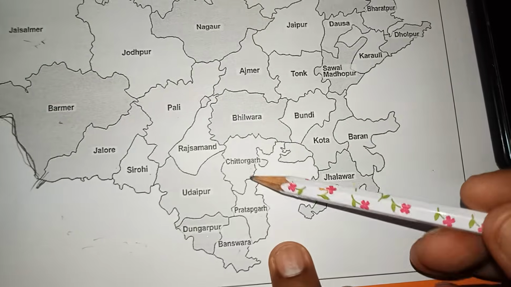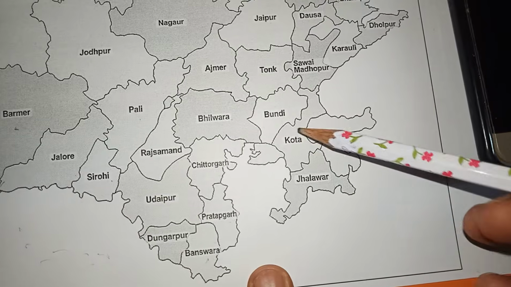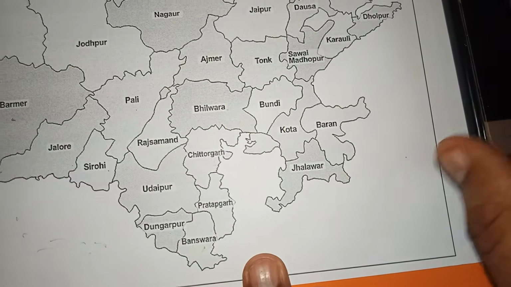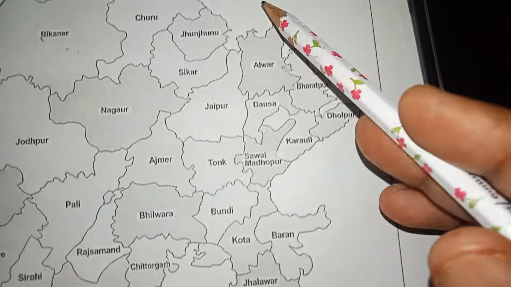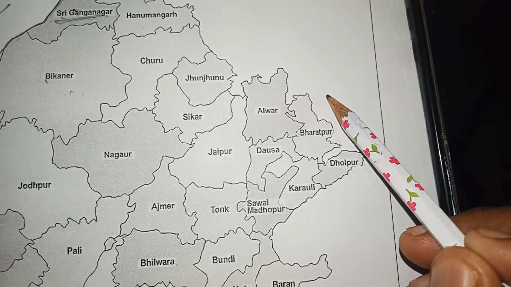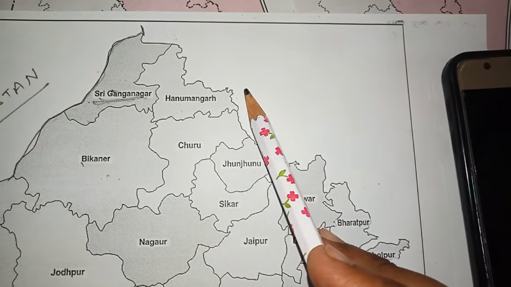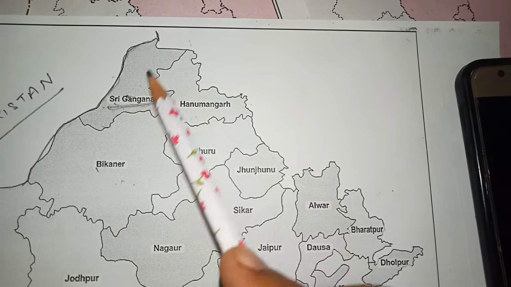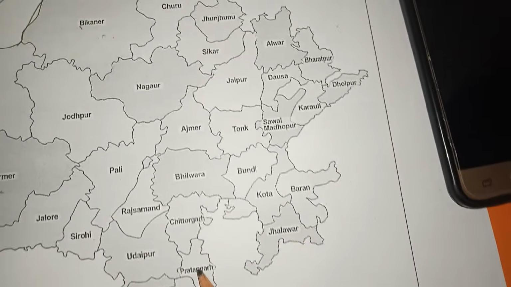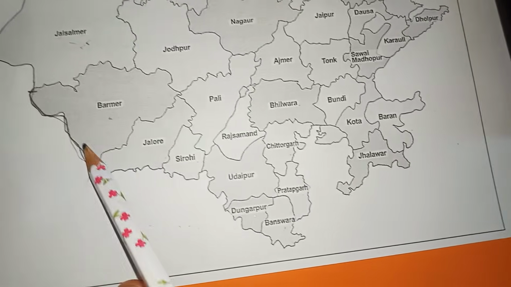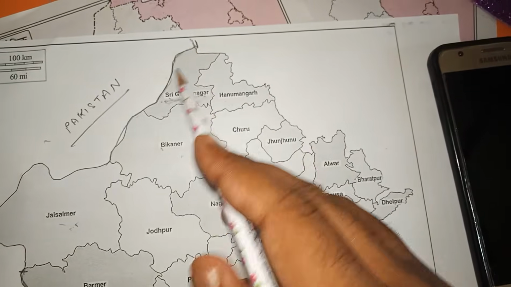and Pratapgarh, Chittorgarh, Bhilwara. These also touch the boundary with MP, as do Bundi, Kota, Jhalawar, Baran. After this, Sawai Madhopur, Karauli, and then Dholpur, Bharatpur, Alwar. They touch the boundary with UP state. Now here Sikar, Jhunjhunu, and Haryana, and Hanumangarh, Sri Ganganagar share boundary with Punjab. So this is our interstate boundary, and from here to here is our international boundary that we share with Pakistan.